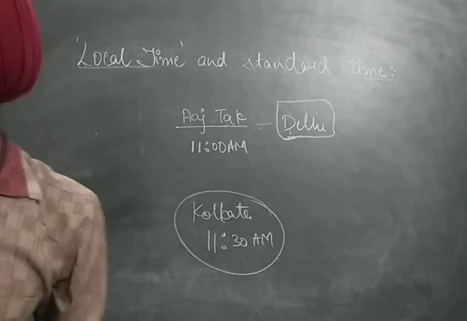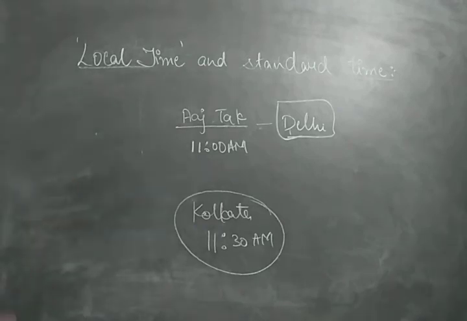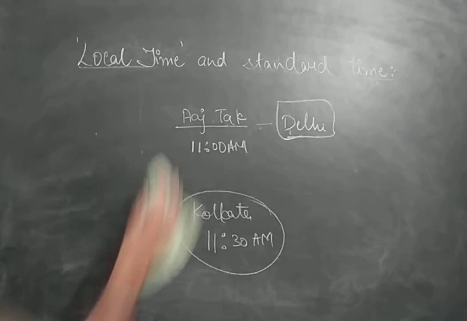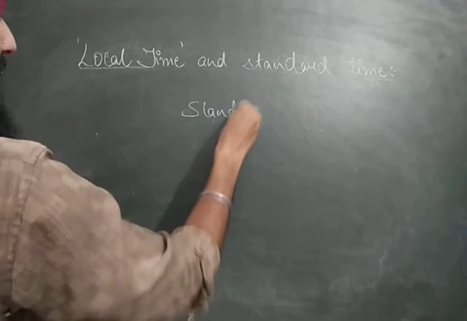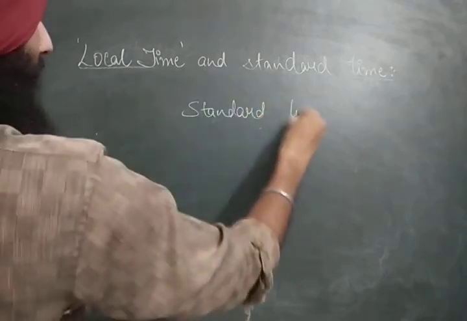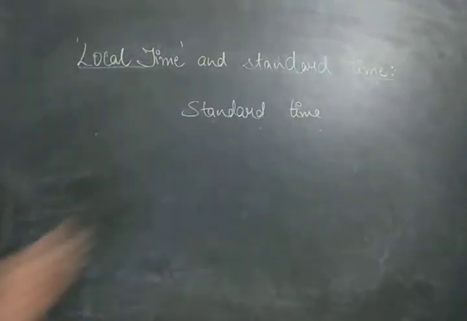There is a difference of time. So we need to overcome this difference of time, and in accordance to overcoming this difference of time, we need to select the standard meridian or standard time. Now what is standard time? Let us see.